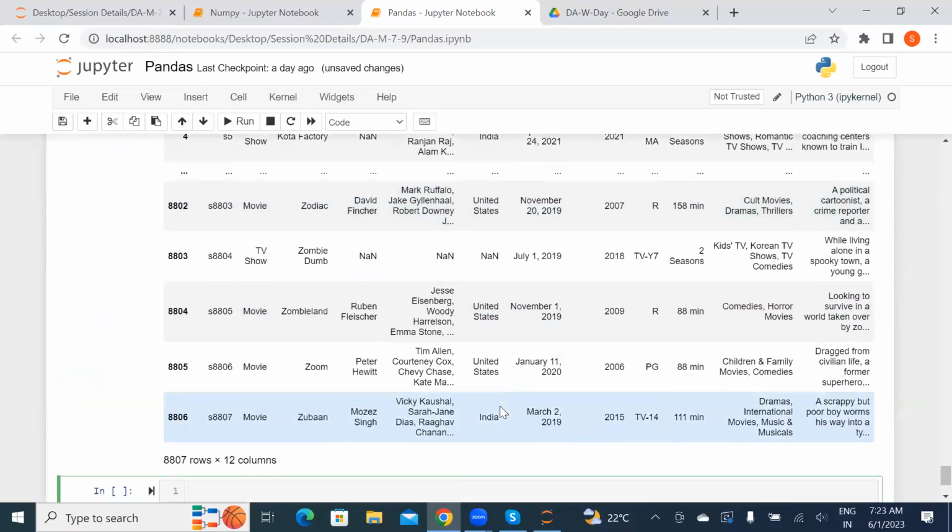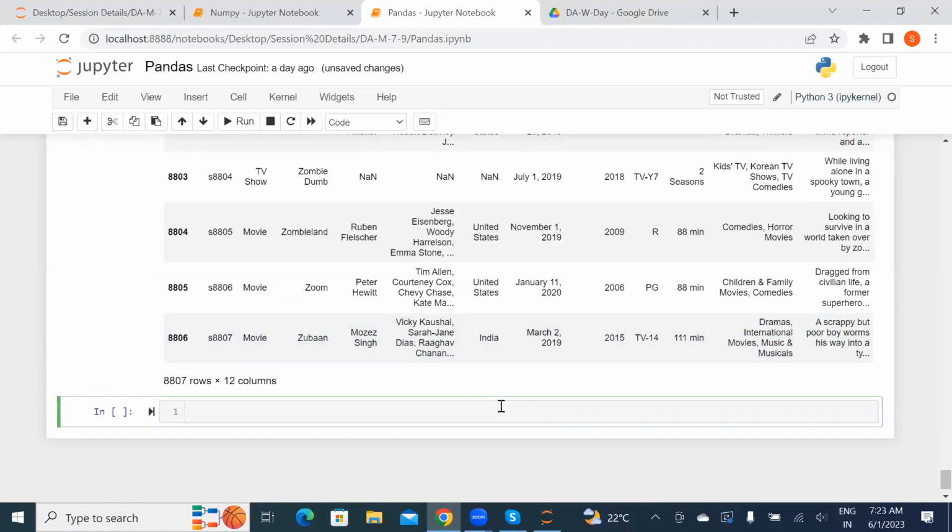Okay. So today we'll be doing all the different types of manipulation of data, plus we'll be learning series and data frame in pandas. That is the plan for the day.